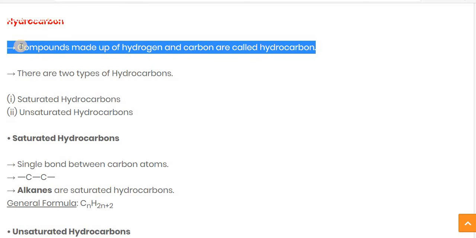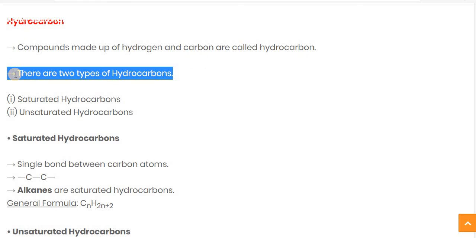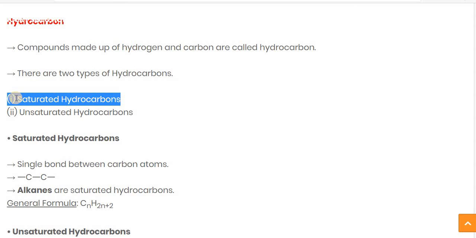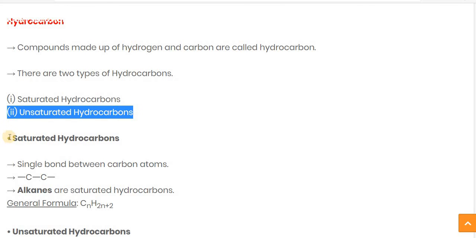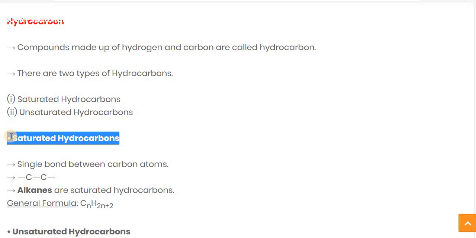Compounds made up of hydrogen and carbon are called hydrocarbons, and hydrocarbons have two types: saturated hydrocarbons and unsaturated hydrocarbons. Let's see the first one, saturated hydrocarbon.